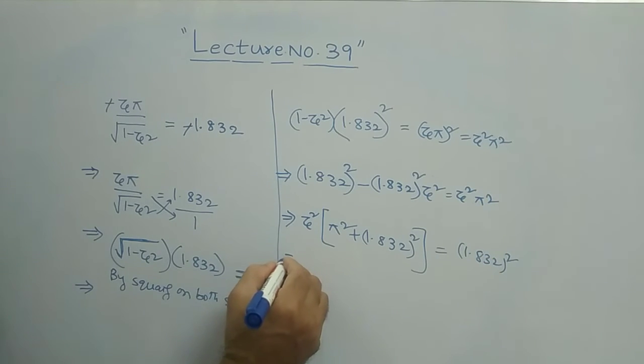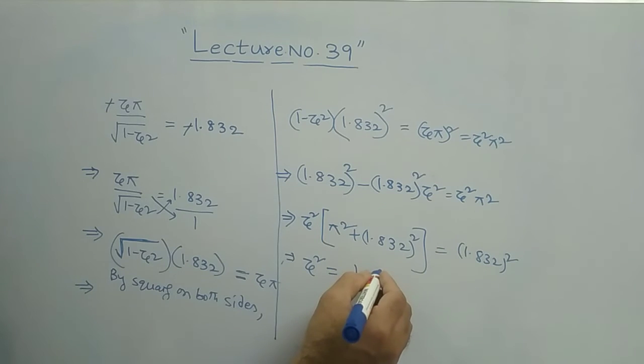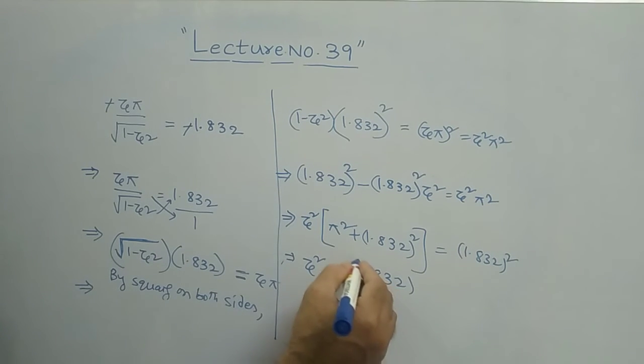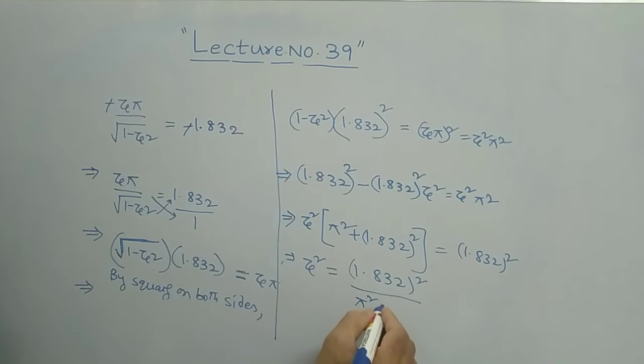From this, what is zeta square? Zeta square is equal to 1.832 square by this entire thing, pi square plus 1.832 square.